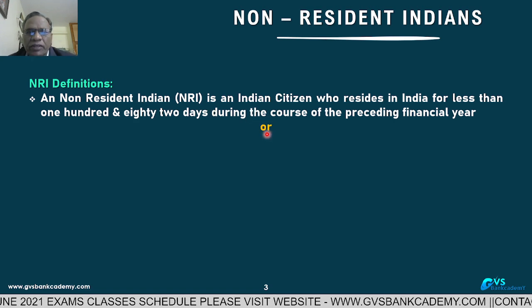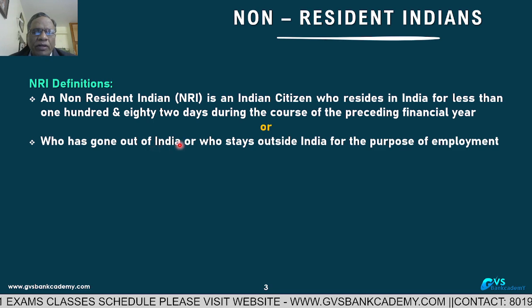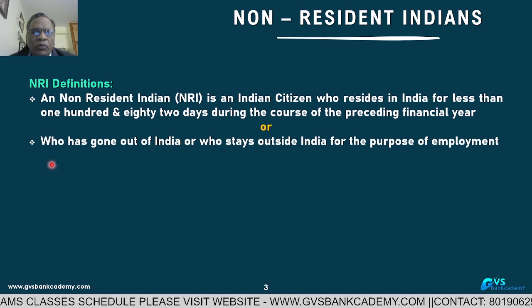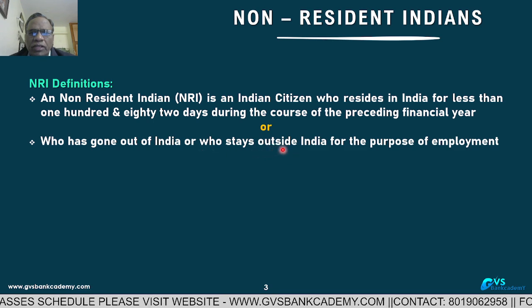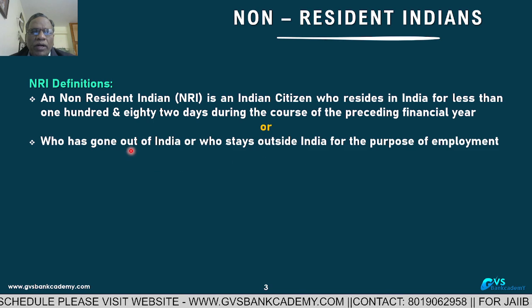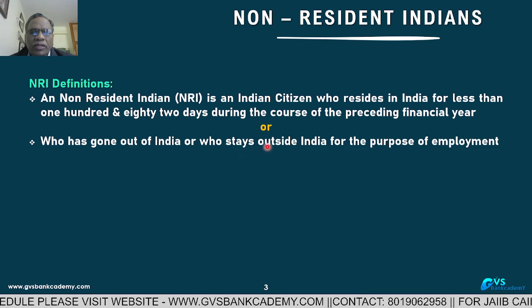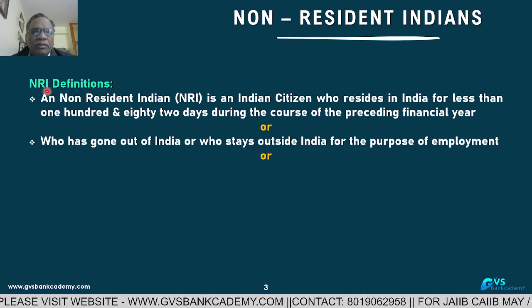That is one definition. Or, an Indian resident who has gone out of India or stays outside India for the purpose of employment is also treated as NRI.